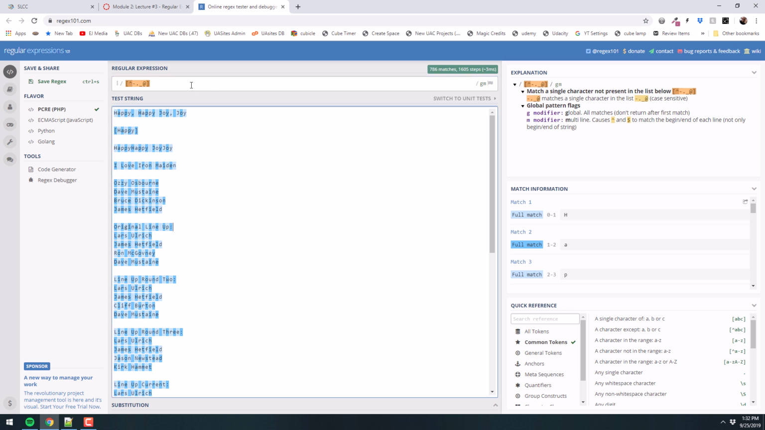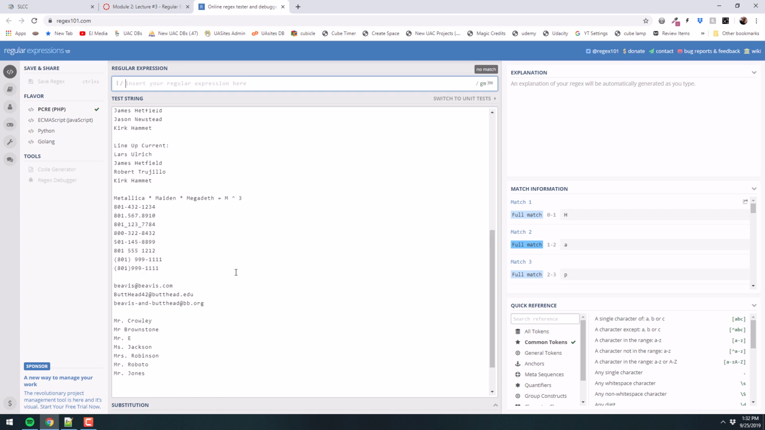Yeah, so let's back up here. I think I have a caret in here somewhere. Yes, right here in this math equation. Metallica times Maiden times Megadeth equals M to the 3rd power, which is metal to the 3rd power. Should be that, metal, right? So raise to the 3rd. So I want to find that.